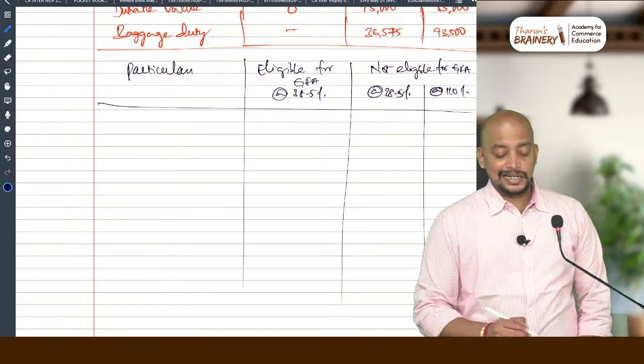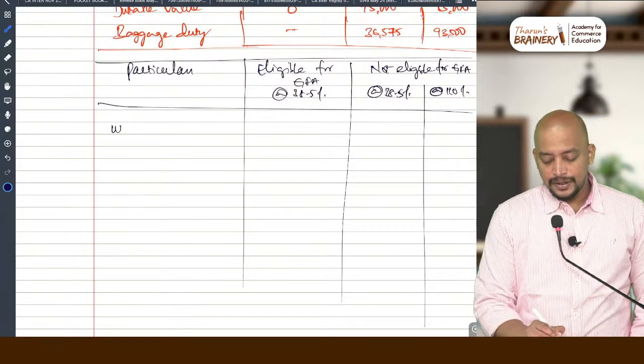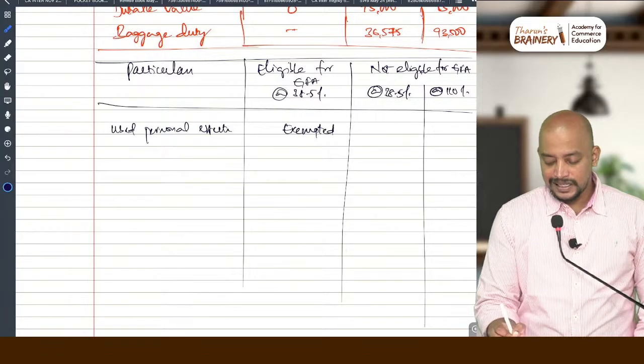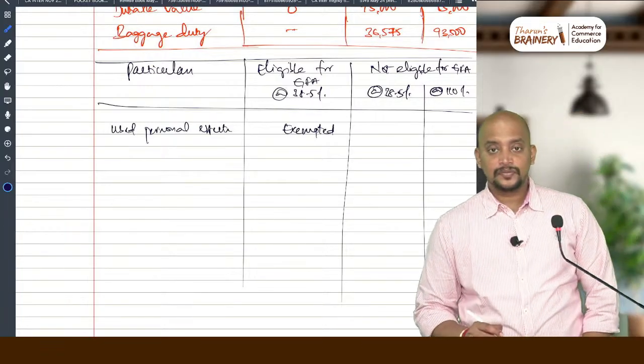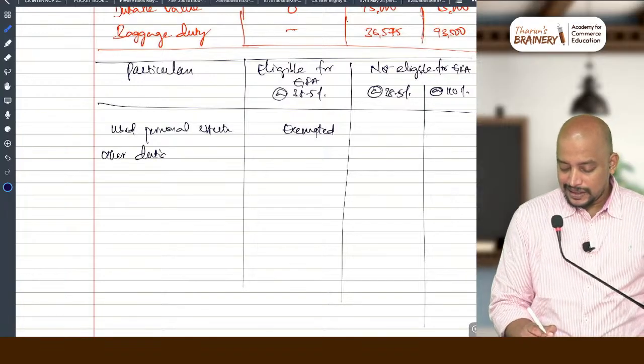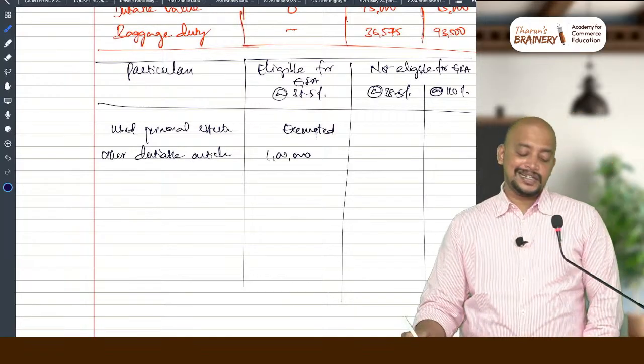What is the first article that you can see there? Used personal effects. Used personal effects, that will be exempted. Then what is the next article? Other dutiable articles, 1 lakh. So that will be eligible for GFA, 38.5%.